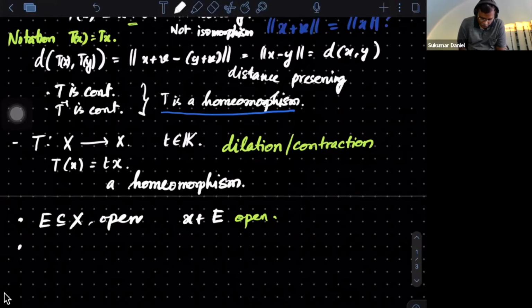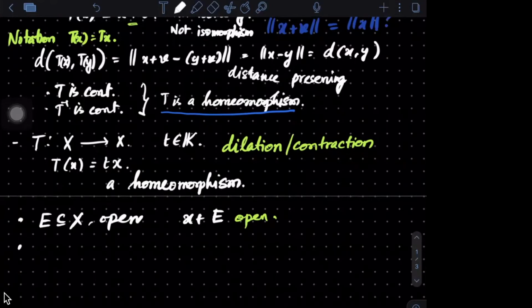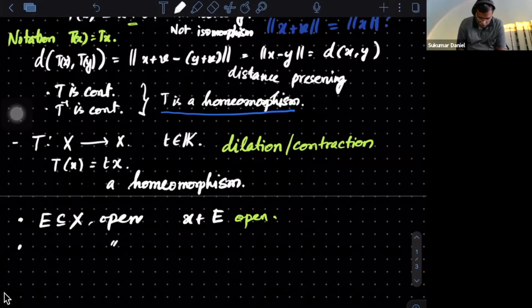Yeah, Guru Prasad. Yes, sir. For any open set E, tE also is open. Yeah, t not equal to 0. Of course, everywhere you have to make sure what kind of thing you are making.